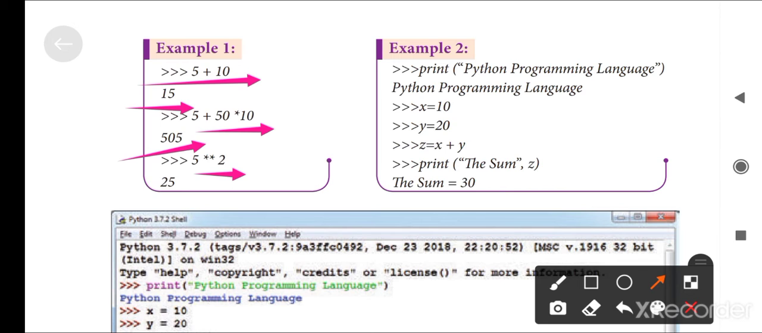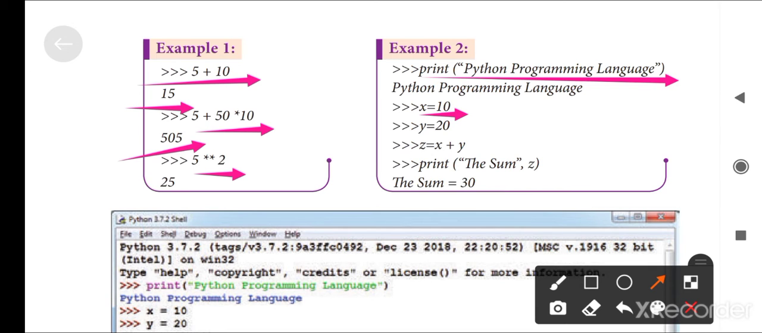In another way, we can type a program using the print statement. Later on we will discuss the print statement. Print, inside the brackets and inside the double quotes we have a statement to print on the output screen. Inside the double quotes: Python programming language.